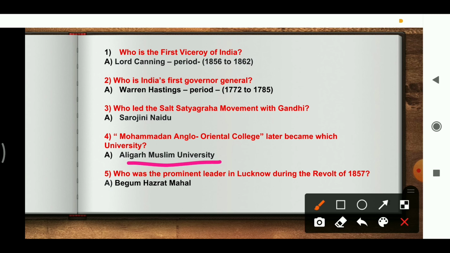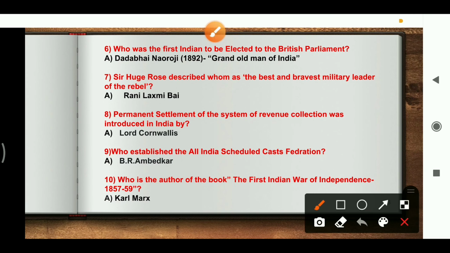And who was the prominent leader in Lucknow during the revolt of 1857? The answer is Begum Hazrat Mahal. And now coming to the sixth question, who was the first Indian to be elected to the British Parliament? And the answer is Dadabhai Naoroji in the year 1892. Dadabhai Naoroji is also called the Grand Old Man of India. So this is an important question, you have to remember this.